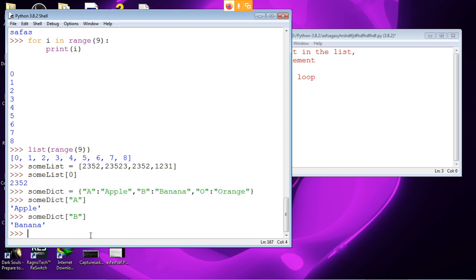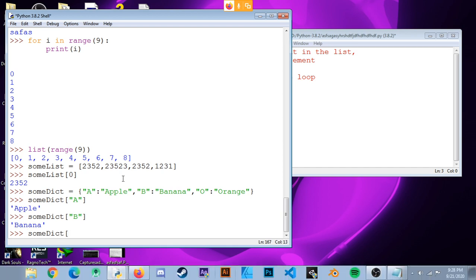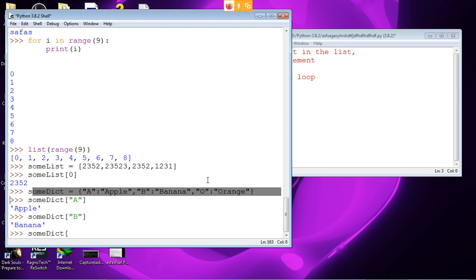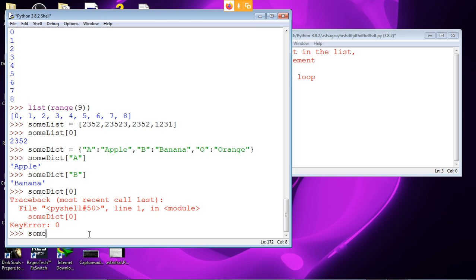You're asking me to access using the index number, like 0? Then it won't work, because we have particularly defined the indexes in that manner. In dictionaries, they don't use numbers unless you define them.